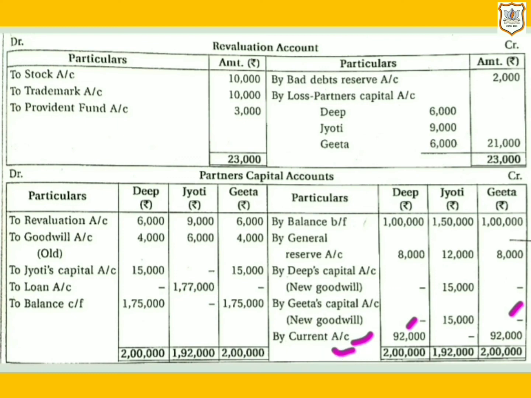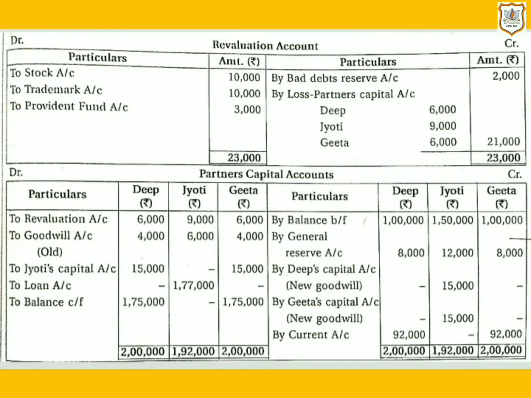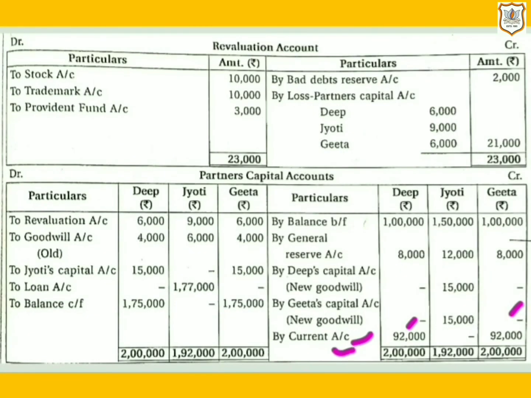Now we will close retiring partner Jyoti's capital account. Here, the balance obtained by closing the retiring partner's capital account is the amount payable to the retiring partner. But here, the question is silent in respect of payment of Jyoti. Therefore, the amount due to Jyoti will be transferred to her loan account.